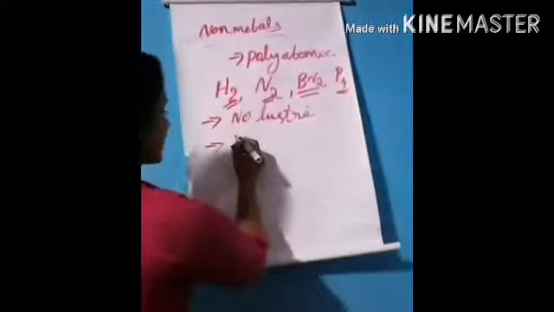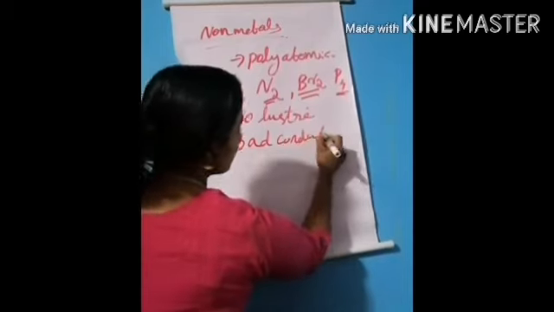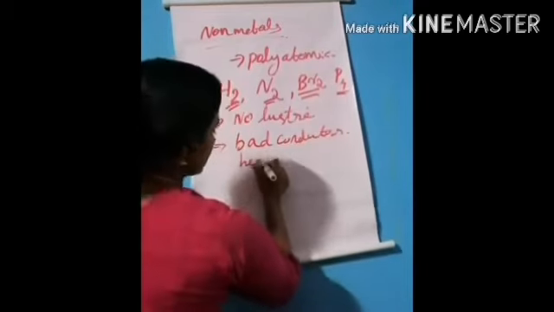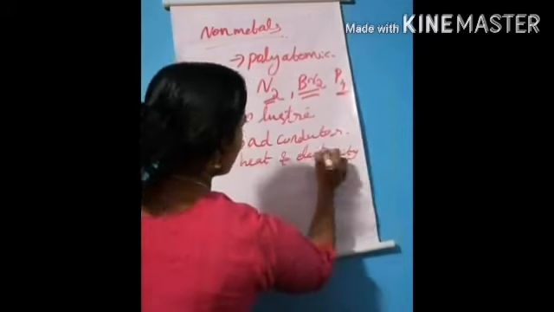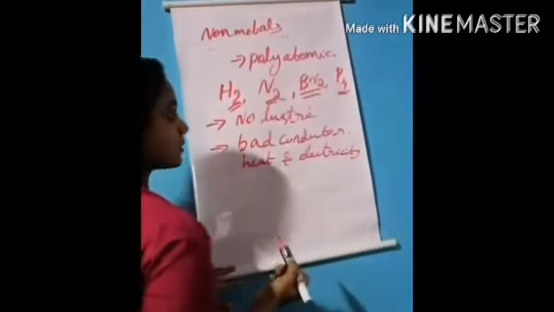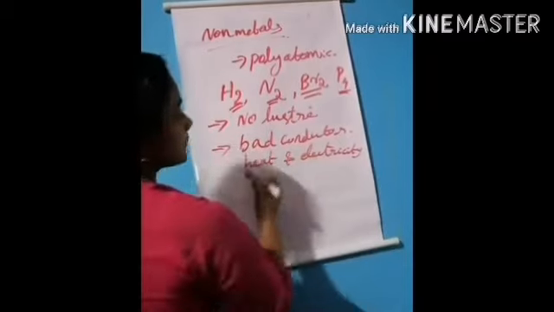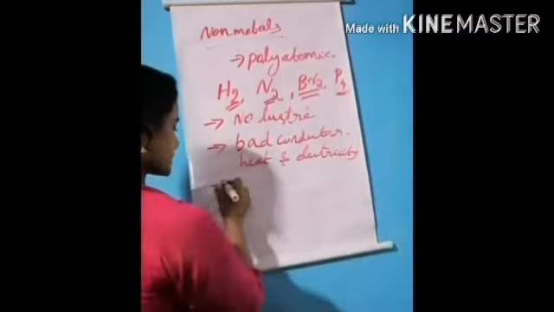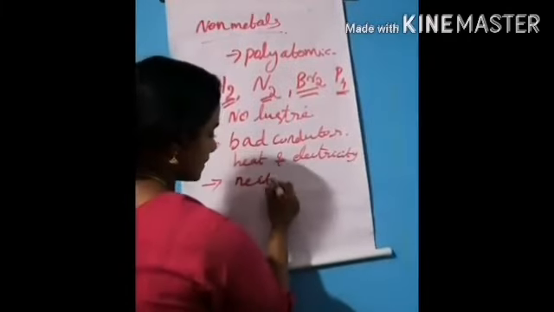They are poor conductors or bad conductors of heat and electricity. Non-metals properties: first, they are polyatomic, they have no luster and are bad conductors of heat and electricity.